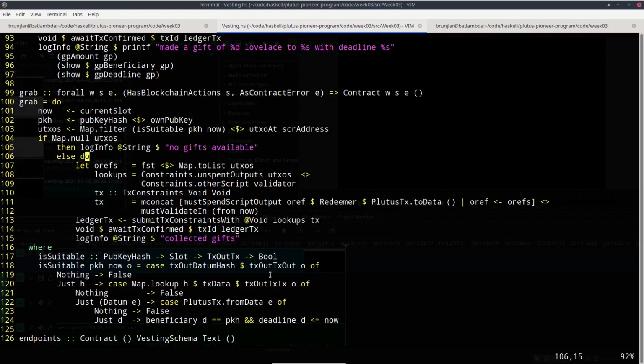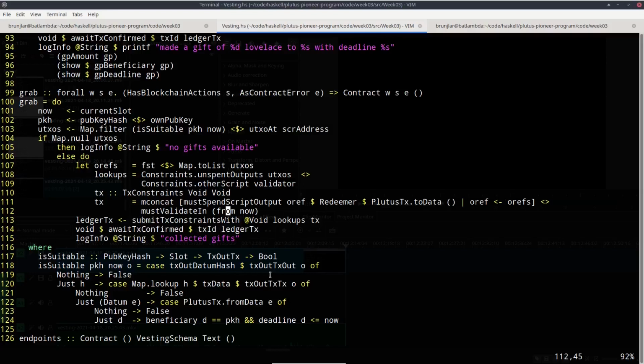And then this is as before, so I say that I want to consume all these script outputs that are now found, that are available, that are for me, and whose deadline doesn't lie in the future. And then I add another constraint, must validate in and give the slot range interval from now. As I explained before, if I don't do this, then by default the transaction will use the always slot range, which means the transaction is always valid. But this won't do in this case, because then in the validation logic we would get this always interval.